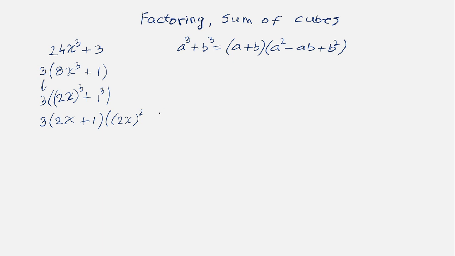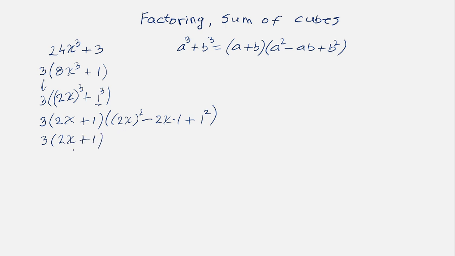Then we have a minus. Then the formula says a times b, first times second. So in our case, it's 2x, that's our first, times the second, which is just 1, right here. And then formula says plus the second one squared. So plus the second one in our case, this one, is just 1, and then it says we need to square it. What we need to do next is just go ahead and simplify a little bit.